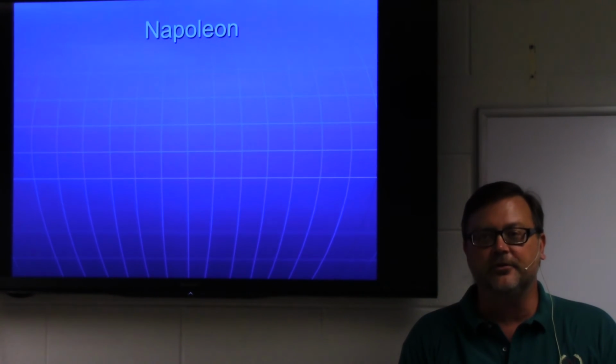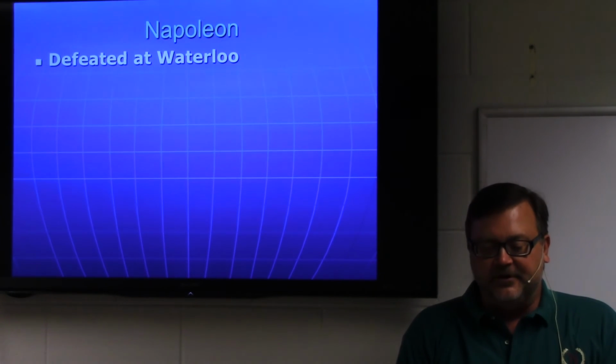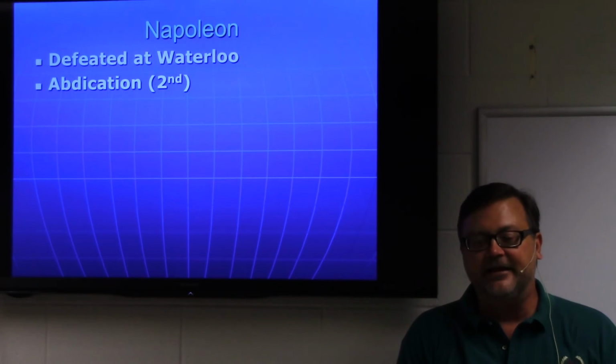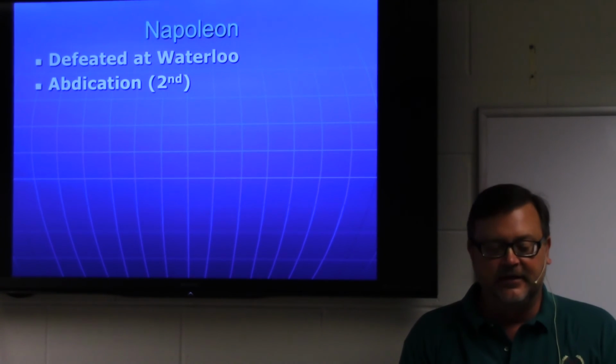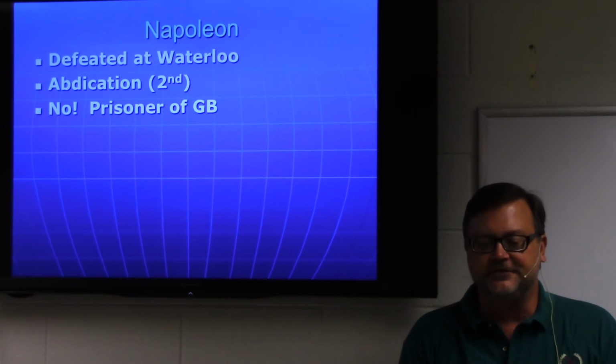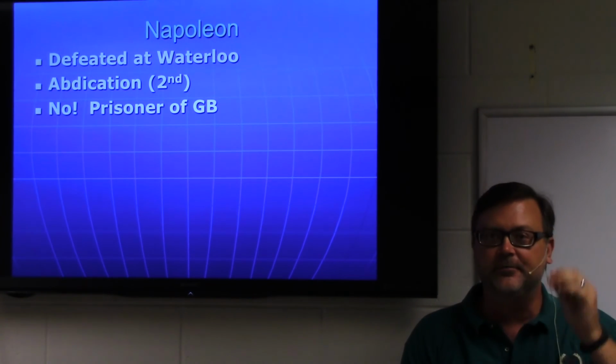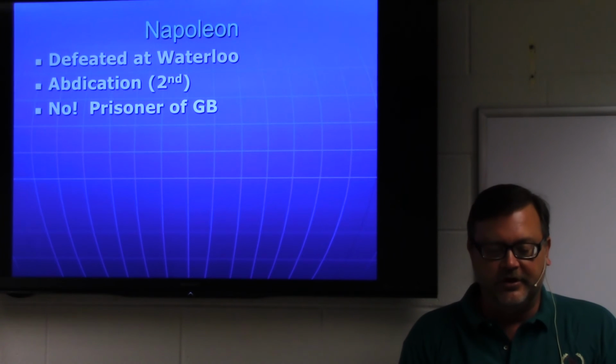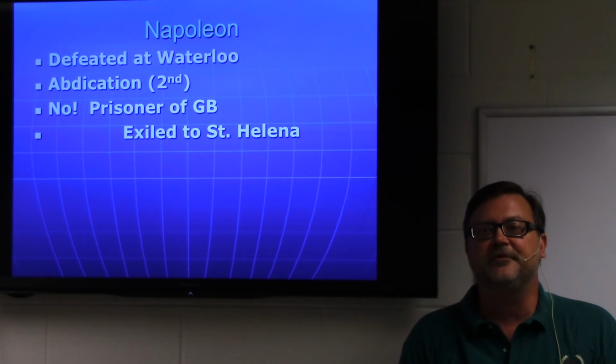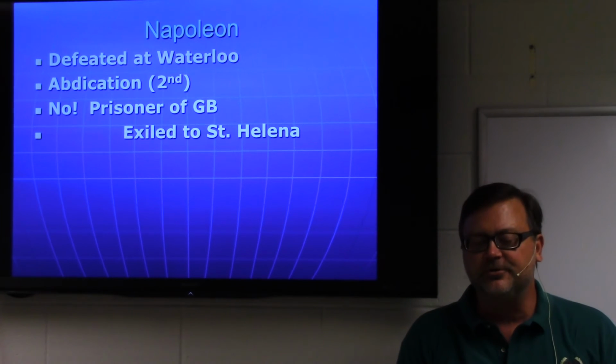Well, Napoleon, what do we do with him now? He's been defeated at Waterloo. He marches back to Paris, and he abdicates a second time. But there will be no negotiations with him this time. The British will actually claim him as their prisoner, put him on a boat, and send him down to St. Helena. He will be exiled the second time now to an island called St. Helena,